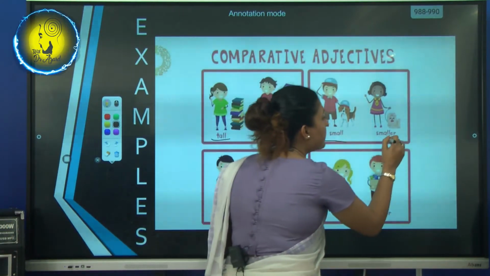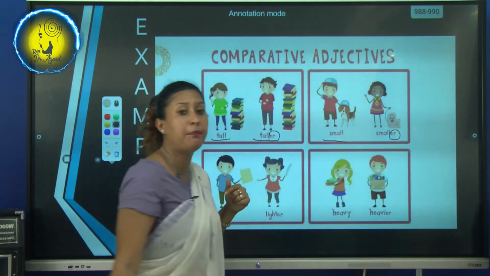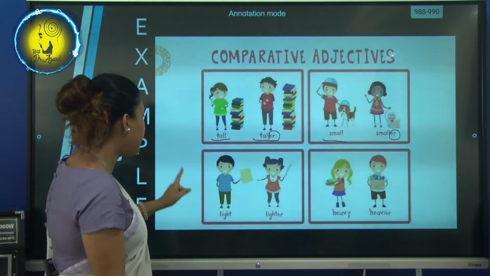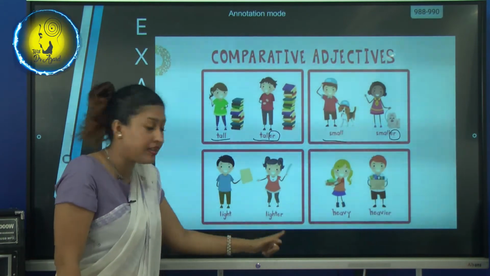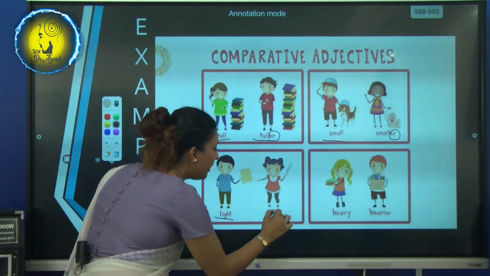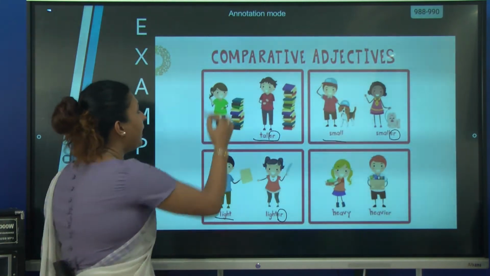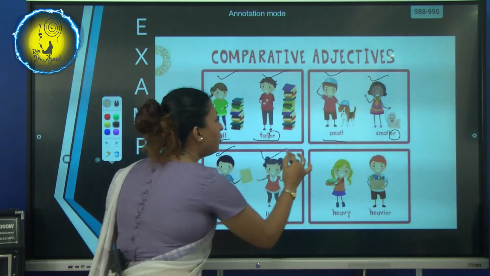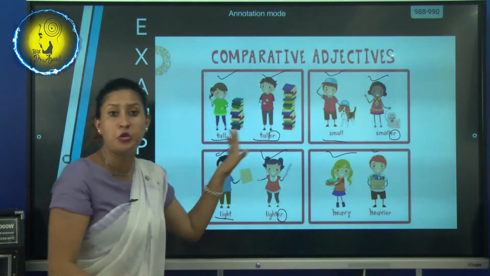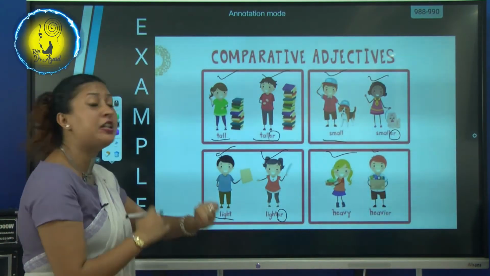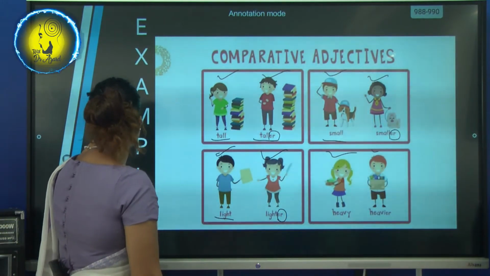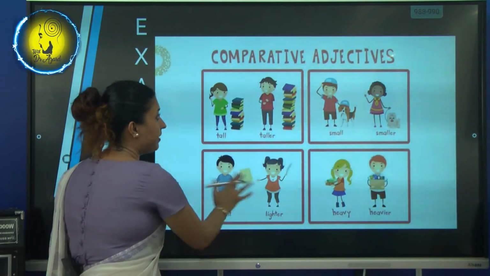Small becomes smaller with the suffix er. Light becomes lighter. In all these, we are comparing between 2 things.